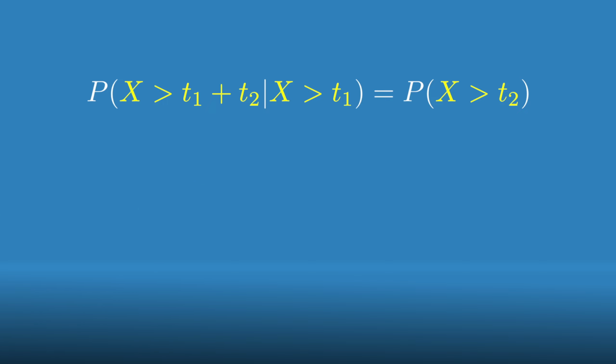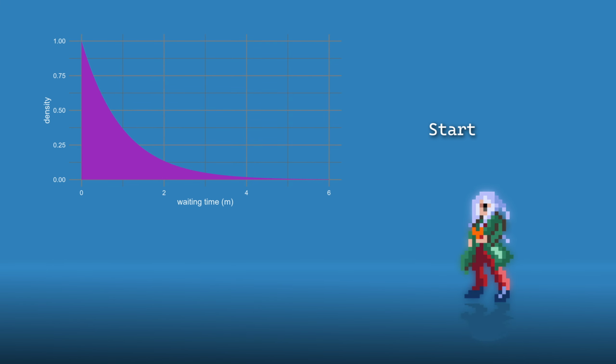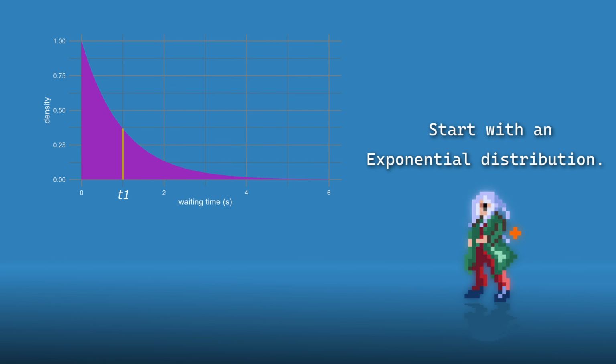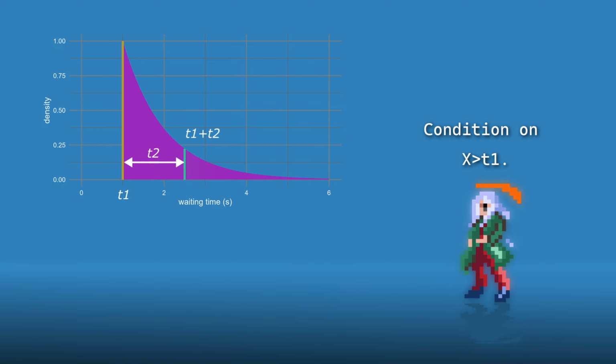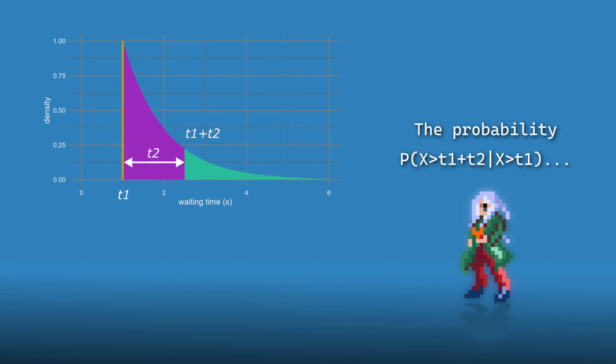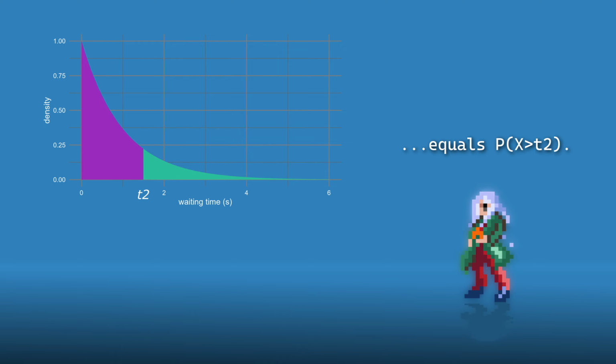Let's visualize this geometrically. Start with an exponential distribution that describes waiting times. Condition on the event occurring after at least t1 seconds, producing a new probability distribution truncated at t1. Notice that the probability of waiting an additional t2 seconds or more is the same as the probability of waiting t2 seconds or more according to the unconditional distribution.